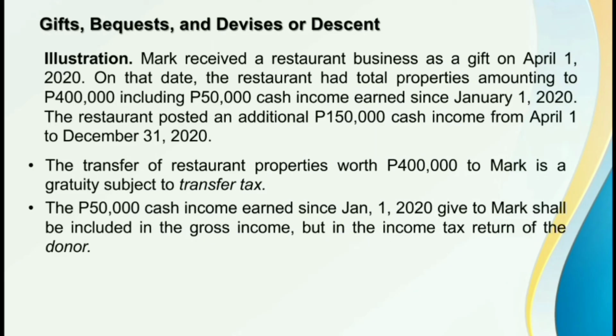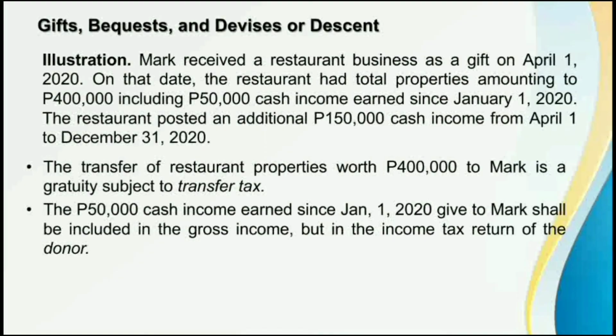So, effective on April 1, 2020, right after the acceptance of the gift by Mark. So, si Mark na ngayon yung may-ari ng restaurant business. So, therefore, yung 150,000 pesos cash na income ng restaurant from April 1 to December 31, 2020, hindi na yun part ng regalo. That is already an income. And that should be included in the gross income subject to income tax.